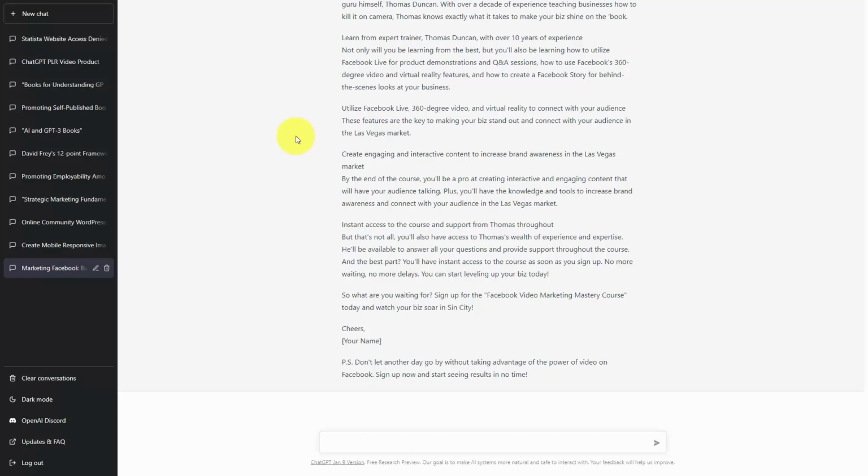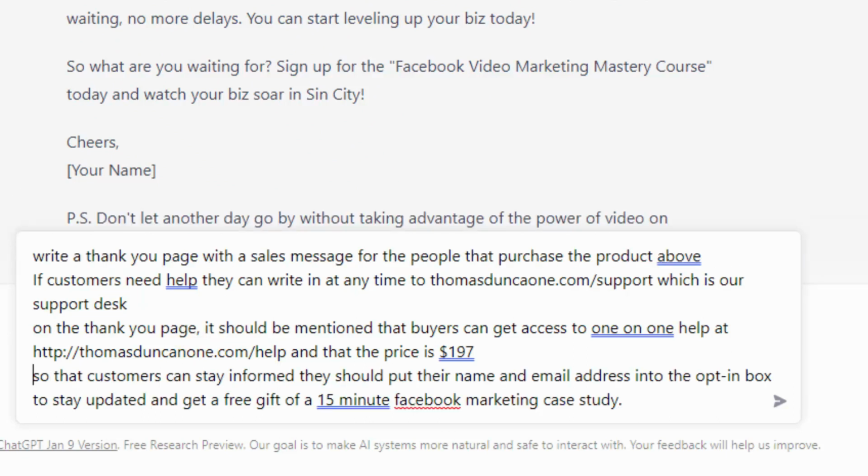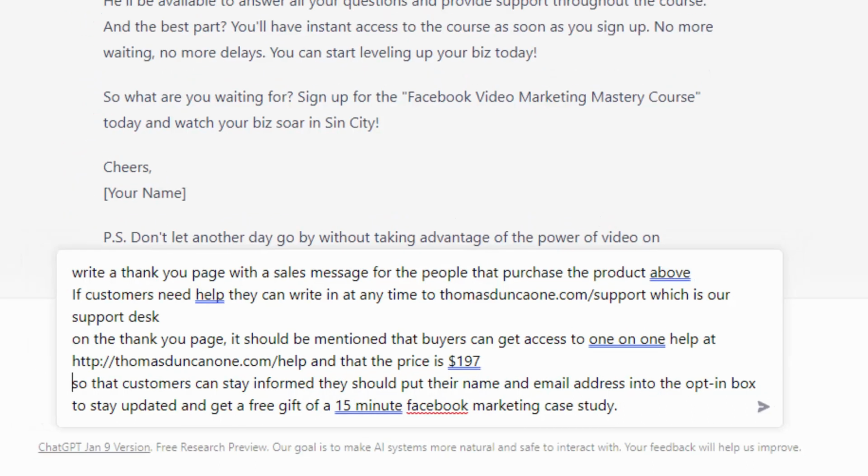So we are going to give the chatbot a prompt. As is the case with anything you want ChatGPT to do, the more information that you give it, the better the output it will give back to you. But again, we are using all of the information that we have created inside of this conversation in order to help the chatbot with this process. So now that we have written out our instructions, we are now going to click enter.